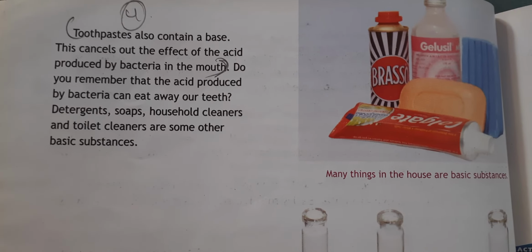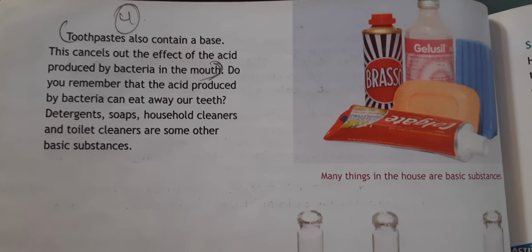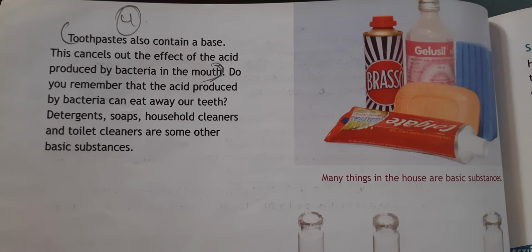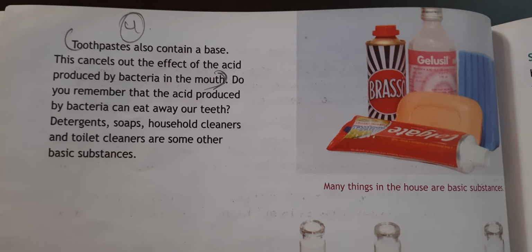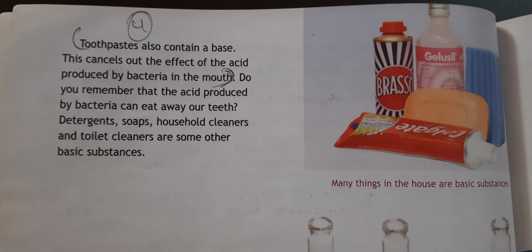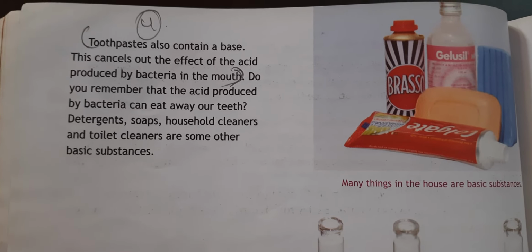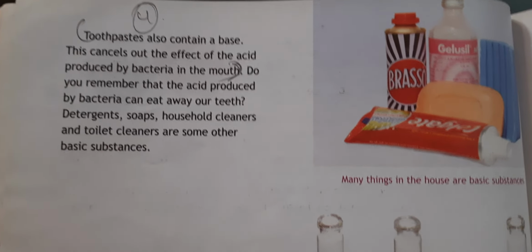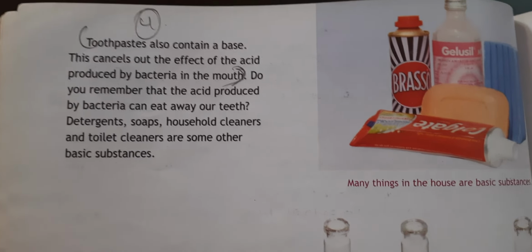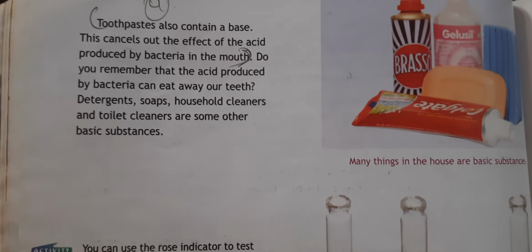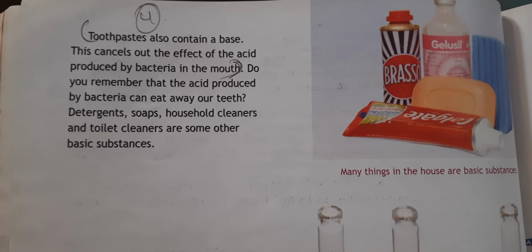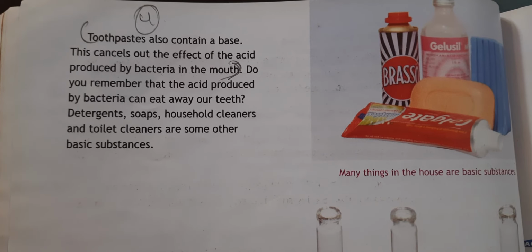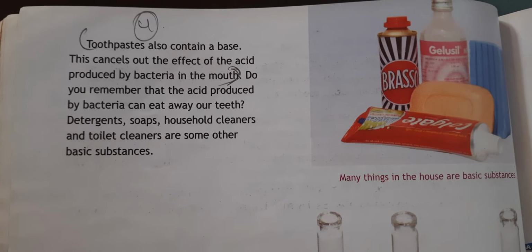Now there are some substances like toothpaste that contain base. If acid falls anywhere on your skin, you can add toothpaste so that the swelling of the burning area can be brought down. So toothpaste consists of base. This cancels out the effect of the acid produced by the bacteria in the mouth. Do you remember that the acid produced by bacteria can eat away our teeth?